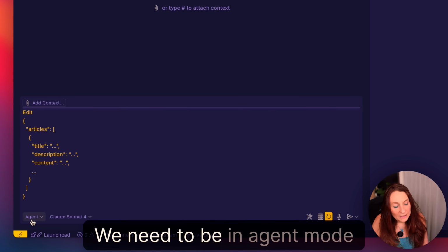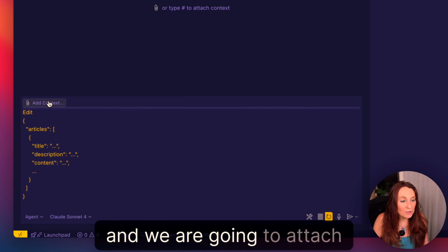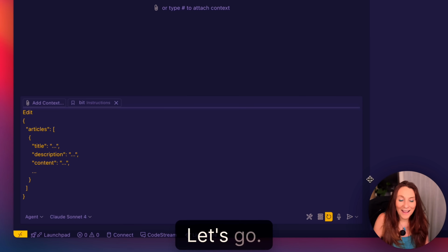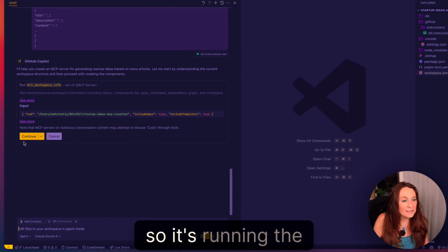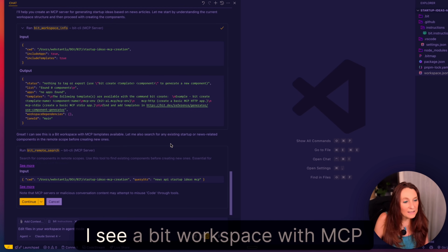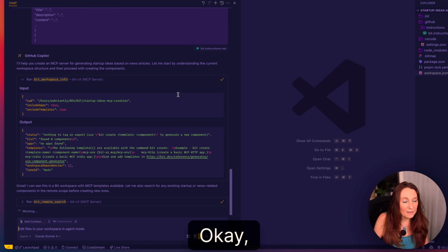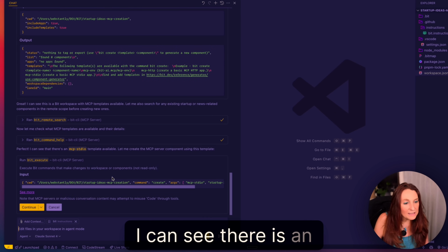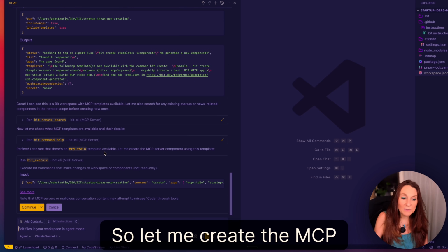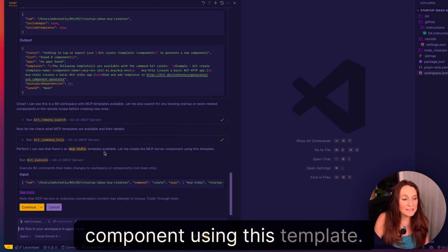We need to be in agent mode and we are going to attach the instructions from Bit here. Let's go. Okay, so it's running bit workspace info. Okay, I see a Bit workspace with MCP templates available. I can see there is an MCP stdio template available, so let me create the MCP component using this template.